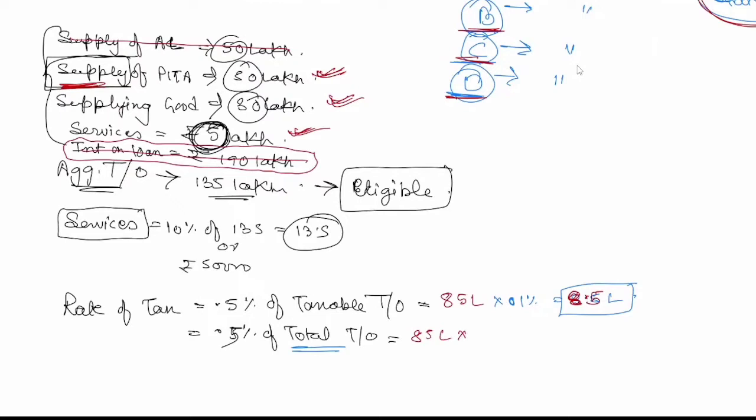I don't know how I framed this example, but everything is coming the same, but in the book there is a far better example where we can differentiate. So when I say taxable turnover, it means anything which is not taxable under this Act will not be included. Just give me a second.